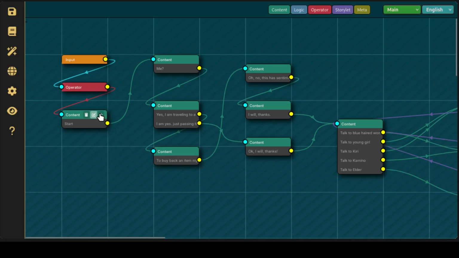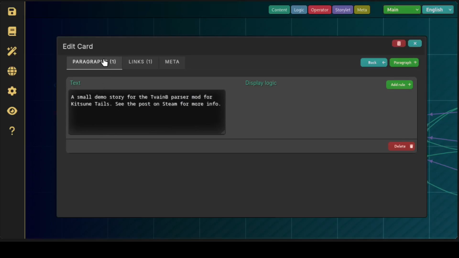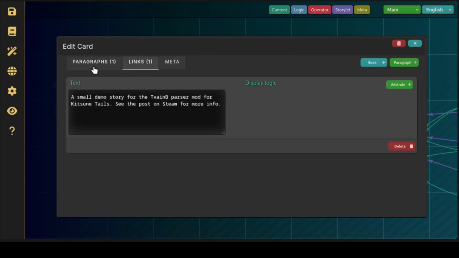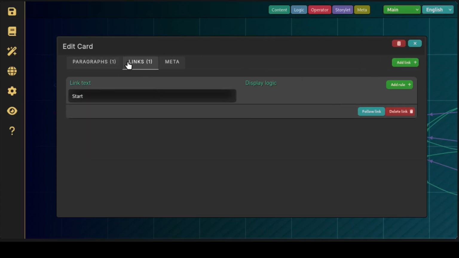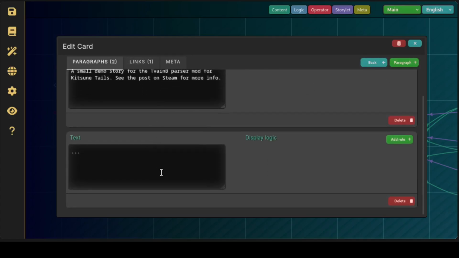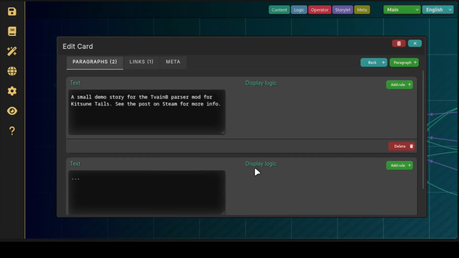and if you edit one of these, you'll see it has paragraphs, links, and meta. I'll talk about meta a bit later. For now, let's focus on paragraphs and links. Paragraphs and links both can have multiples. Well, links obviously because you want to have choice, but paragraphs also let you do multiple paragraphs, and the reason it does that is because you might have display logic in there.